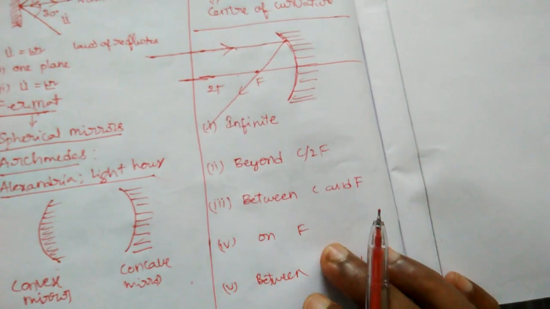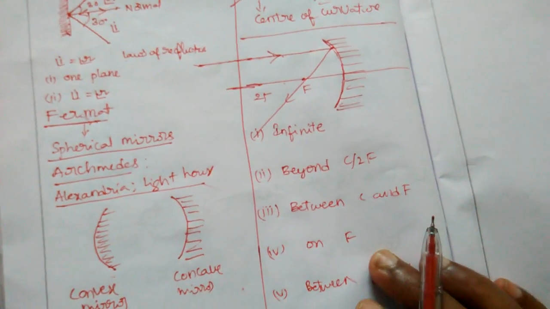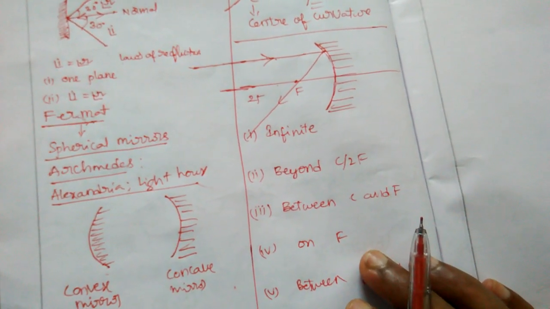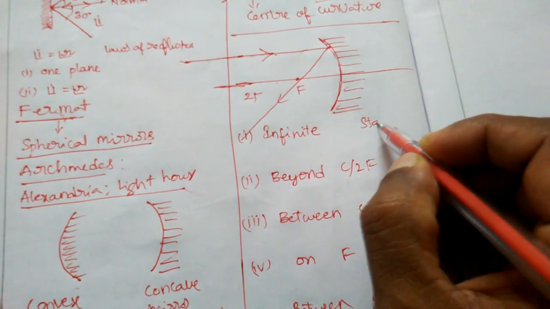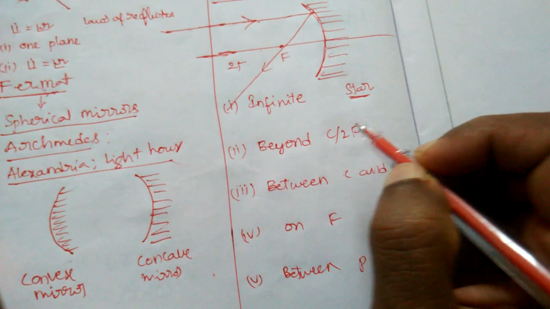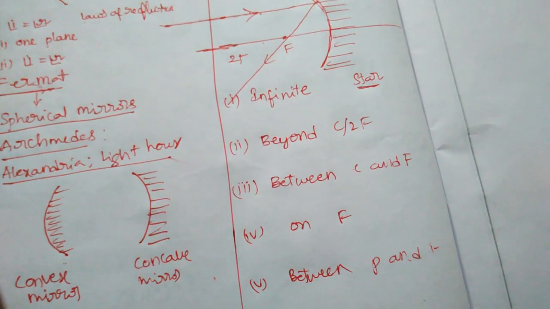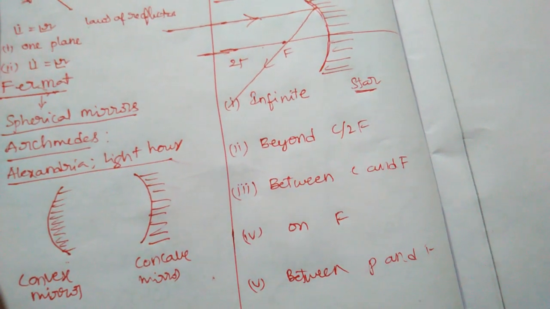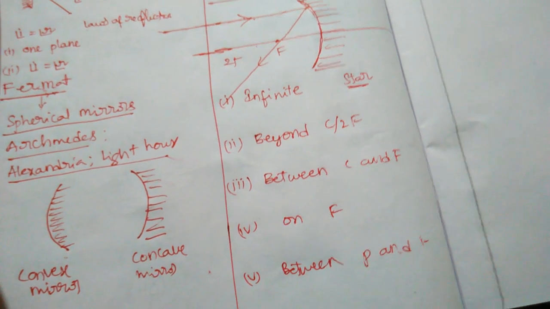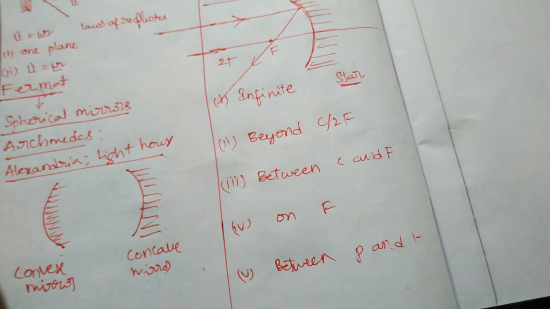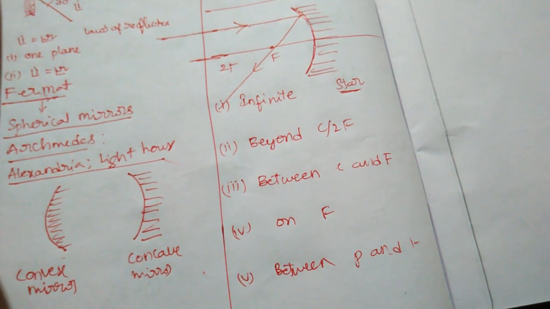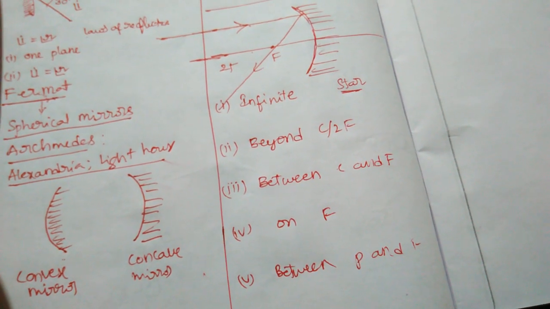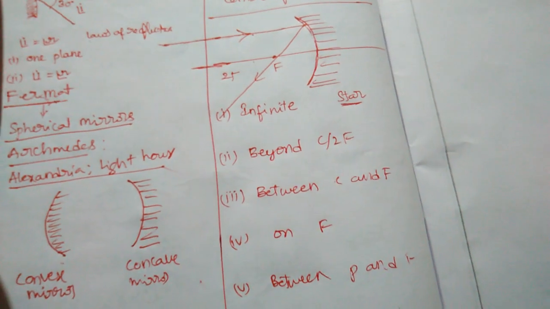Here I would like to remind one thing: if you observe any star, it is at infinite distance, even though it is visible to your eyes, because the image is formed at your retina, isn't it?